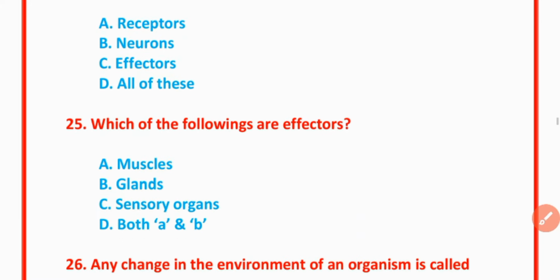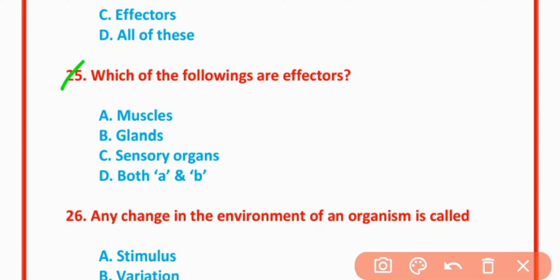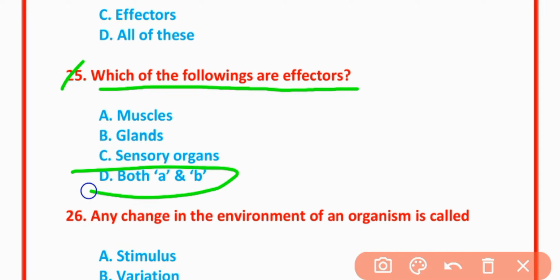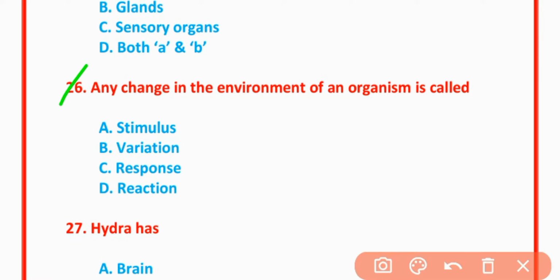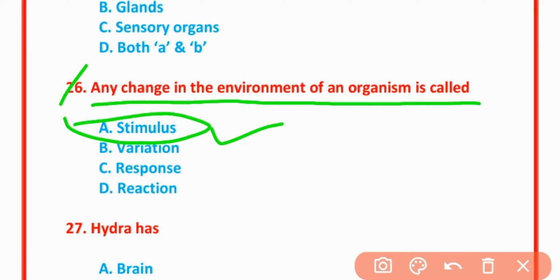MCQs number 25. Which of the following are effectors? Both A and B. Muscles and glands act as effectors. MCQs number 26. Any change in environment of an organism is called stimulus. Option A is correct. Stimulus.